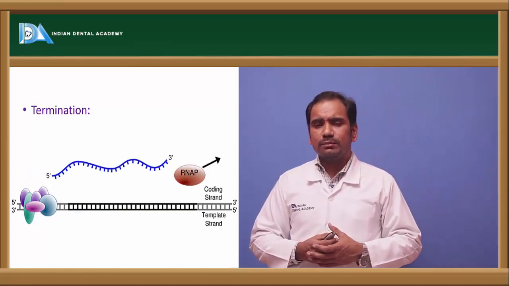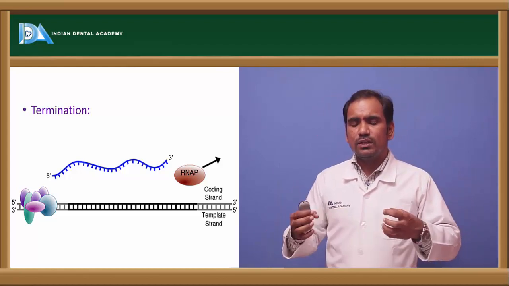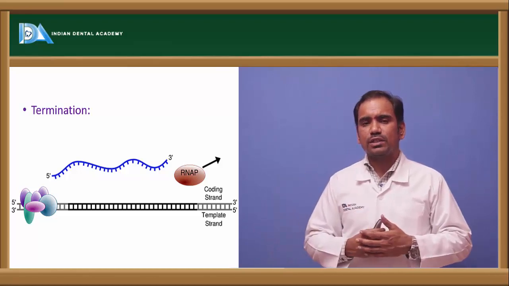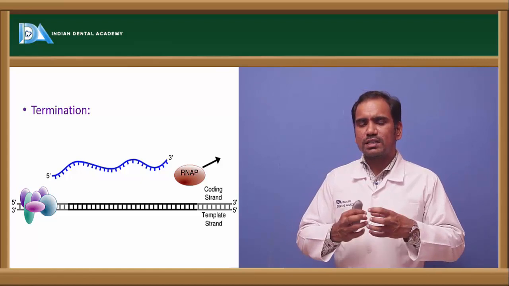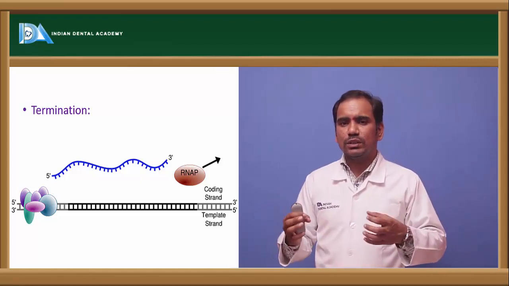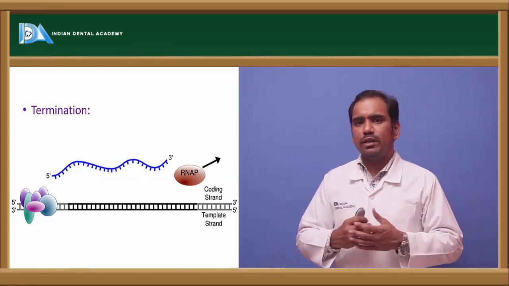Now coming to termination. What happens in termination? Once the gene which has to be transcribed is transcribed, so as I told you, the transcription unit has a promoter region and a termination region, and in between that region is transcribed.